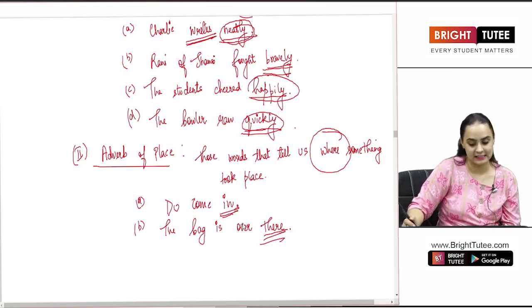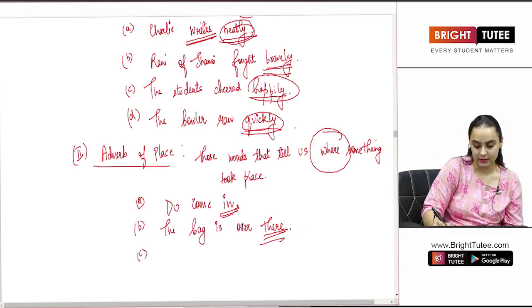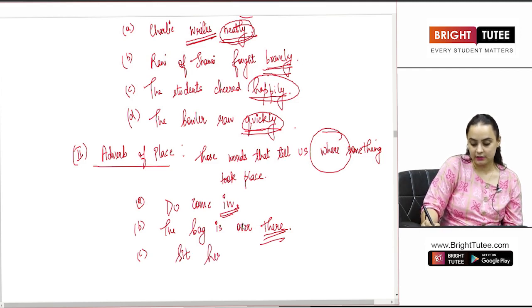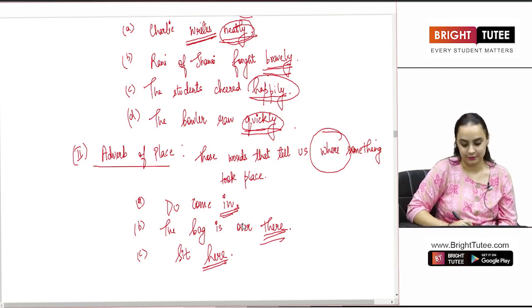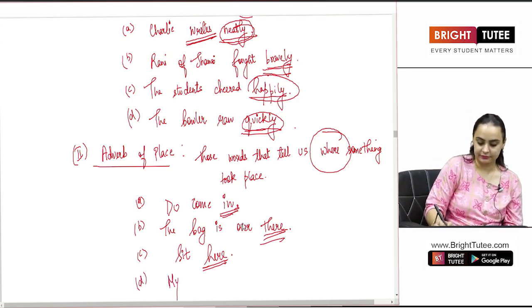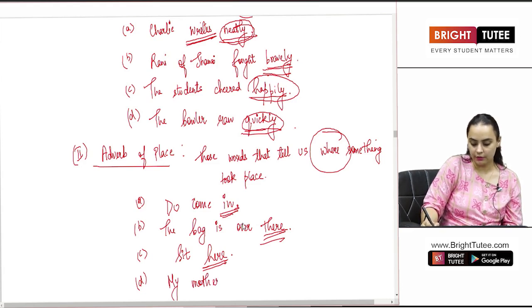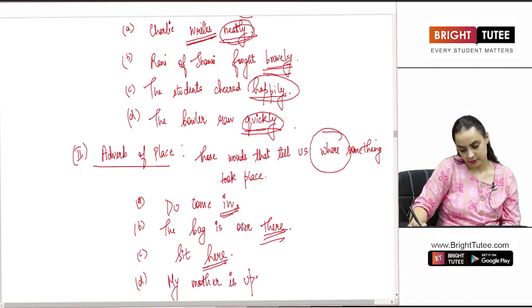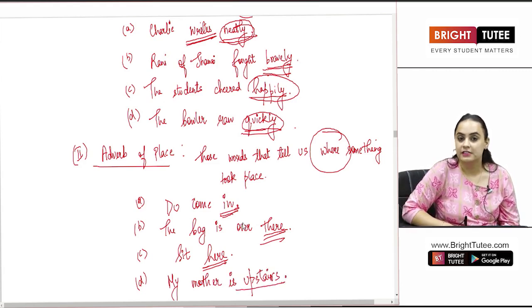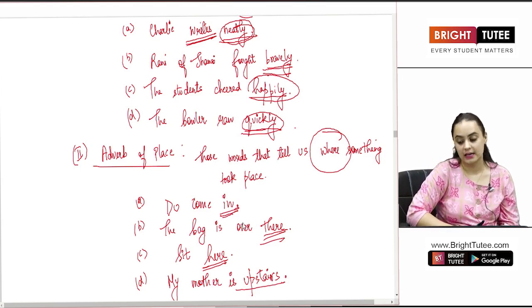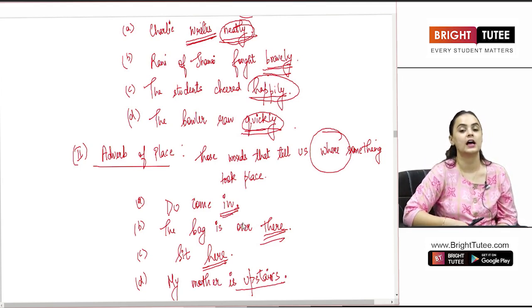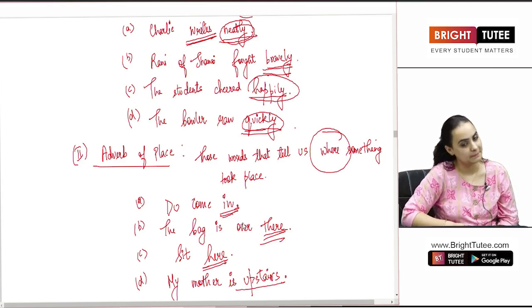So this is the place that we are talking about. If I say sit here, where am I supposed to sit? Here. If I say my mother is upstairs, where is my mother? Upstairs. So that is the place for the action to take place. So those words which tell us where something took place are known as the adverb of place.